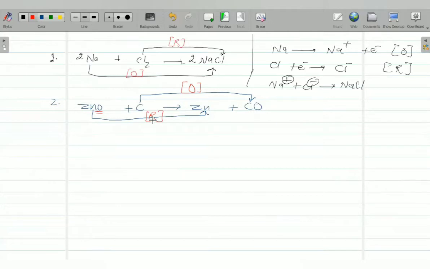So this is the way we find oxidation and reduction. But what is the role of carbon in this? How is zinc oxide reduced to zinc? Carbon is helping in this reduction. So carbon here is a reducing agent. What is a reducing agent? Which helps in reduction. And carbon is converted into carbon monoxide, that is, it is oxidized. Who is supplying oxygen to this? Zinc oxide. So it is an oxidizing agent.